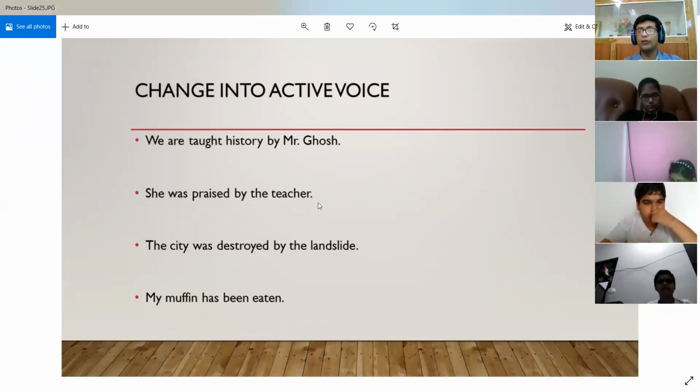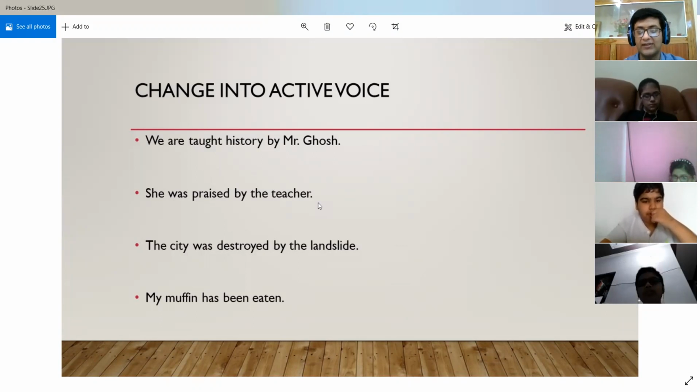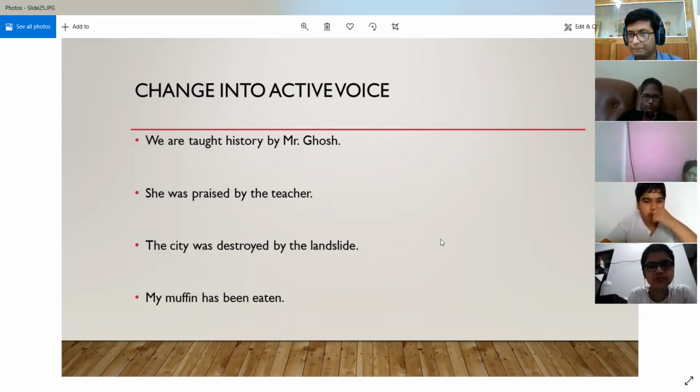So now we are going to solve an exercise where we have to change the sentences from passive voice into active voice. Till now, we were converting all the sentences from active voice into passive, but now we are going to convert from passive voice into active voice. All right. So who is going to answer? Raise your hands quickly so that we can start with the exercise.